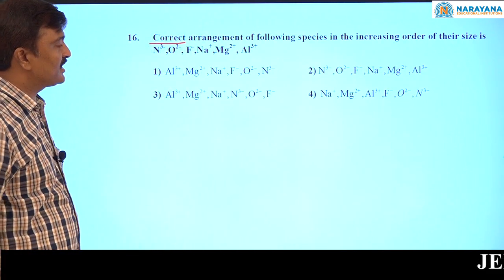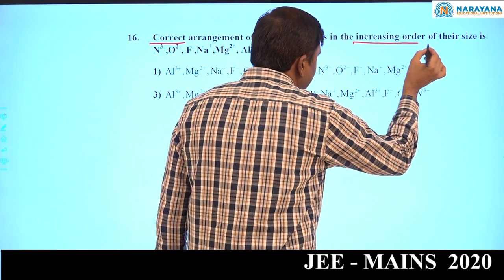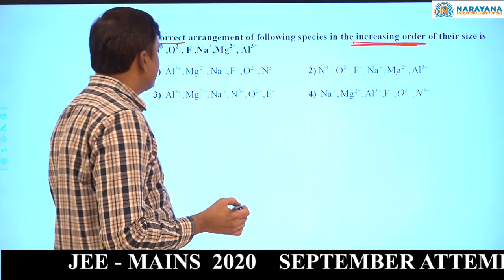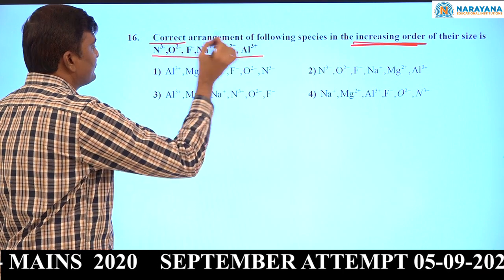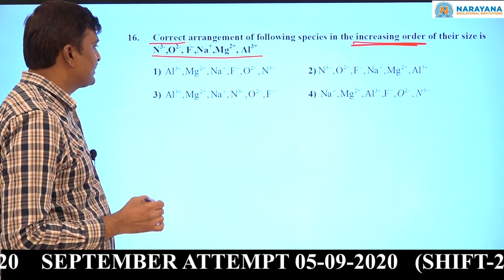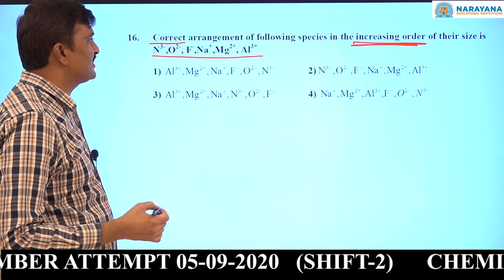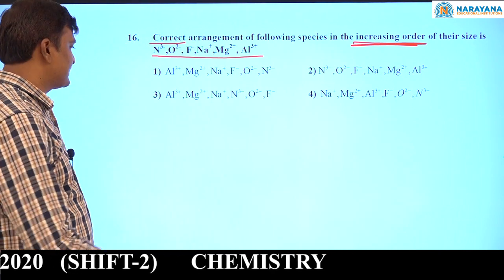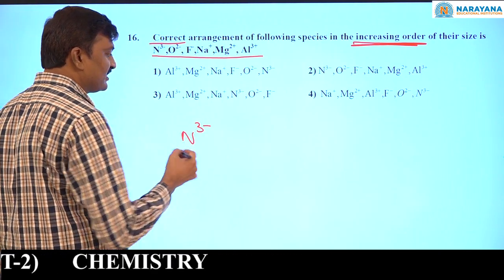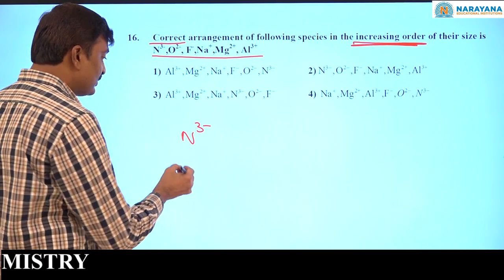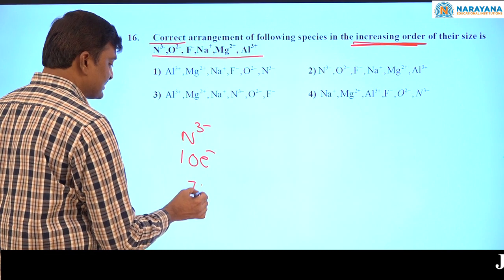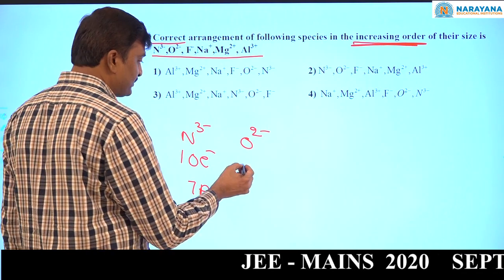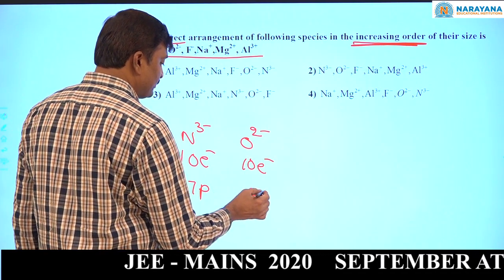Correct arrangement of the following species in the increasing order, not the decreasing order, of their sizes. The ions are N3 minus, O2 minus, F minus, Na plus, Mg2 plus, Al3 plus. Now, these are all isoelectronic species. N3 minus: nitrogen gained 3 electrons, so totally 10 electrons, 7 protons. Next, O2 minus: oxygen gained 2 electrons, 8 plus 2, 10 electrons, 8 protons.